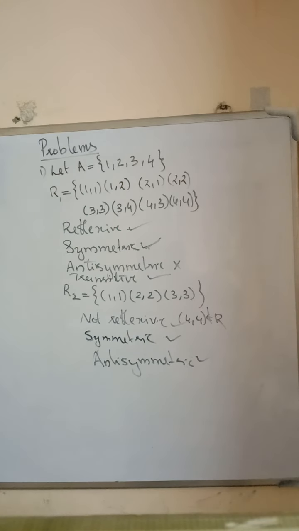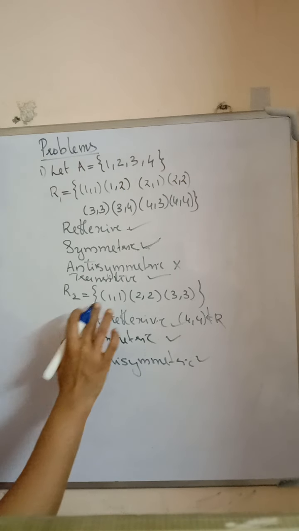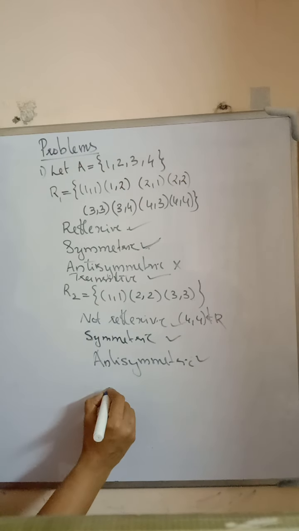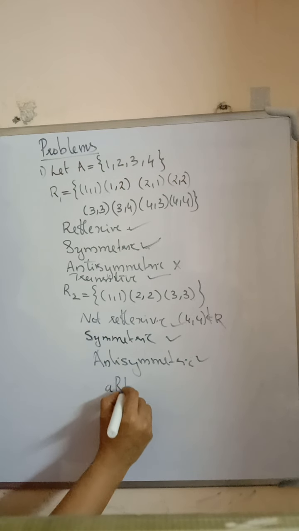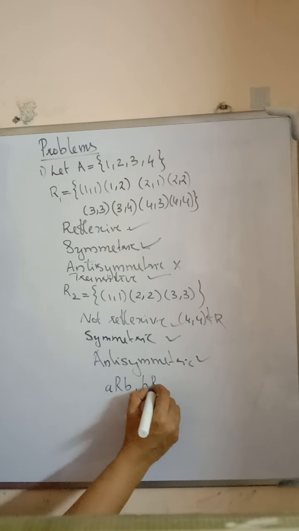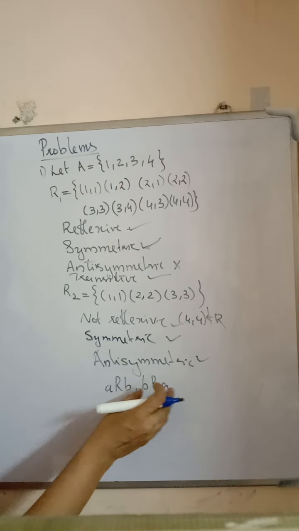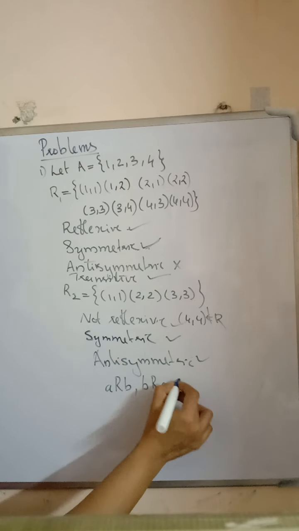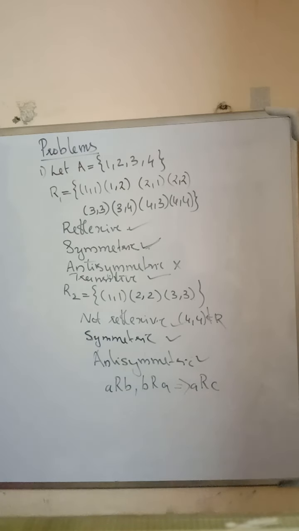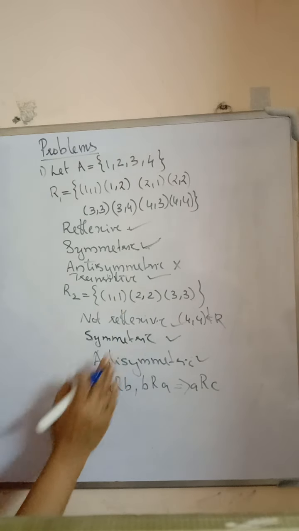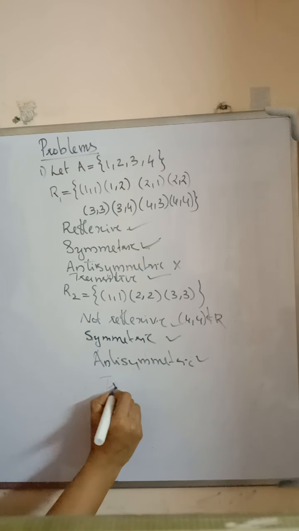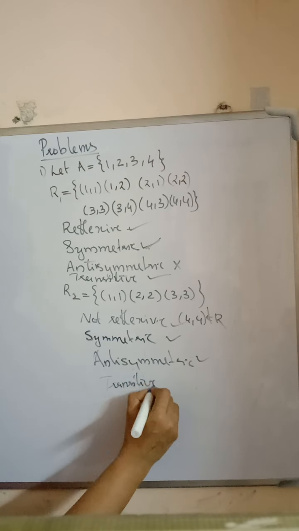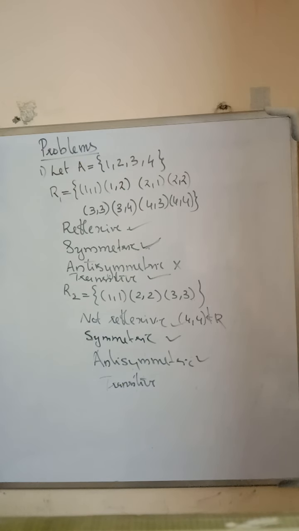Is it transitive? Definitely it is transitive. By the definition of transitivity, A related to B and B related to C must exist. Here such a B related to C does not exist, so we couldn't check whether A related to C exists or not. So this relation is transitive. Next we consider another problem.